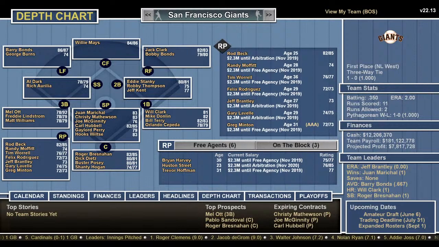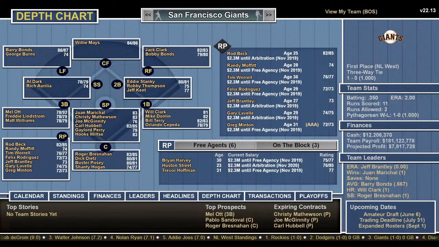He's on the Giants. Okay, so they show him on the Giants when I did the search. And how come we don't see him down here? Is he hurt? Let's go to the team lineup. Willie McCovey. Oh, they have him in Double A. He's on the roster, though. Good call there.